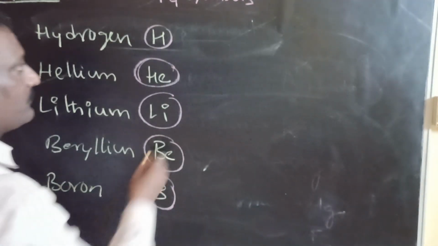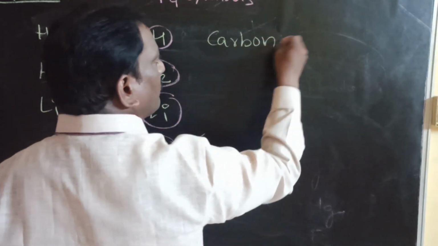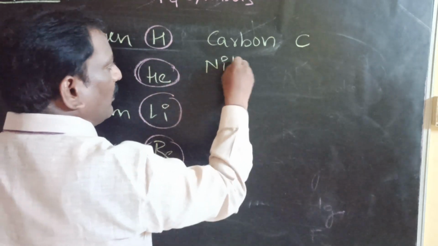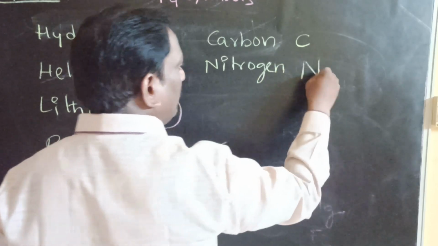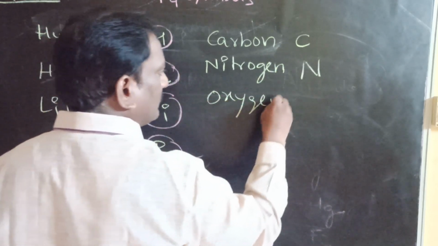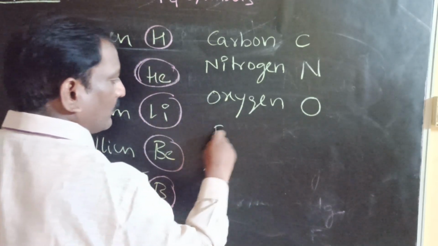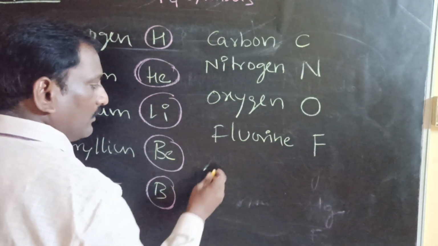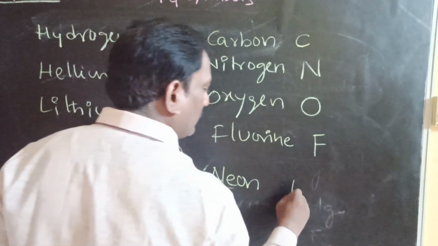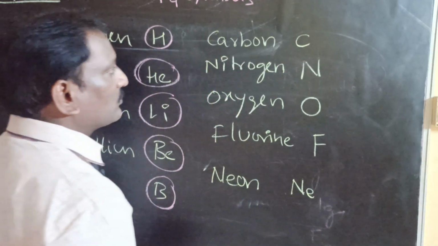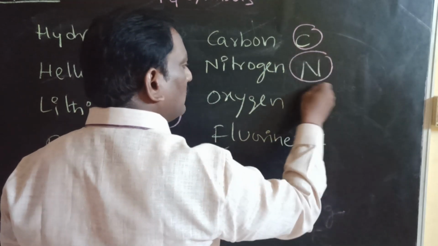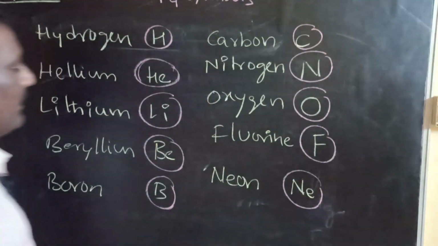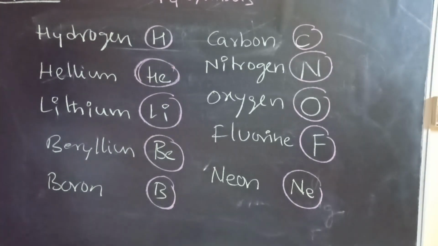Next one is carbon, capital C. Nitrogen, N. Oxygen, O. Fluorine, capital F. Next one, neon, capital N, small e. So these are the symbols of elements 1 to 10. Please copy these all. After this, I would like to write 11 to 20.